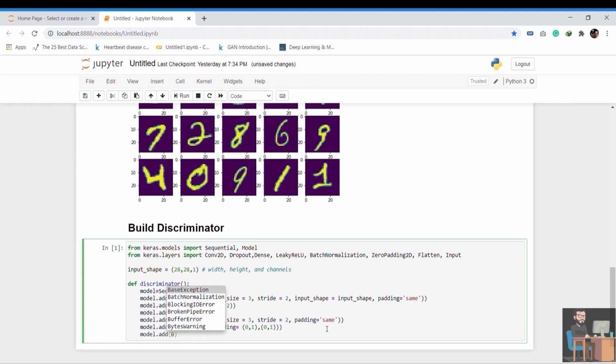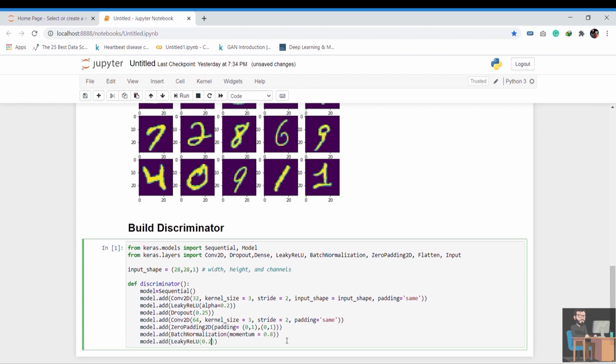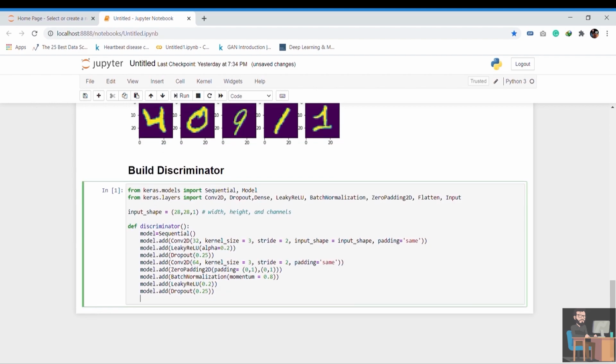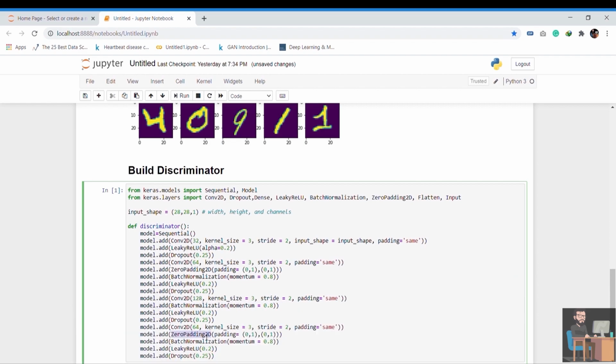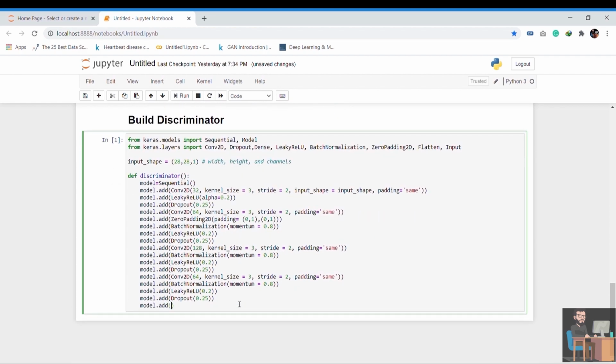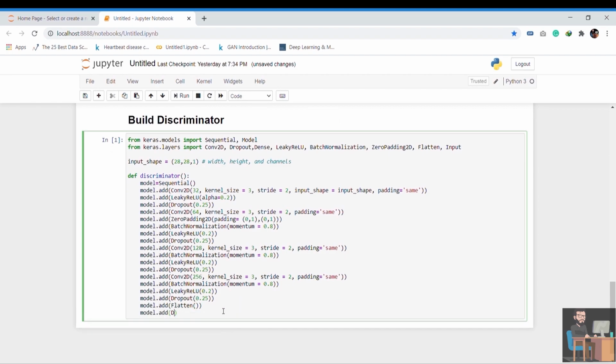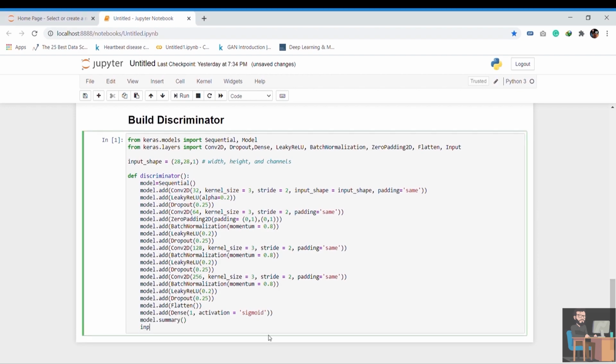This time we use batch normalization to normalize output from this layer and repeat this process for the next CNN layer having 128 filters to generate even more complex features. Then after flattening the output, we feed this into a binary classifier. Now make an input layer and attach it to the model.